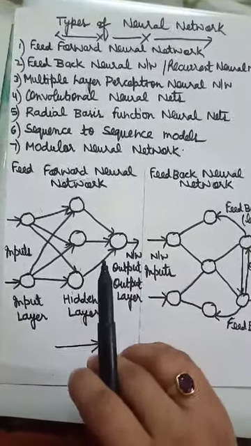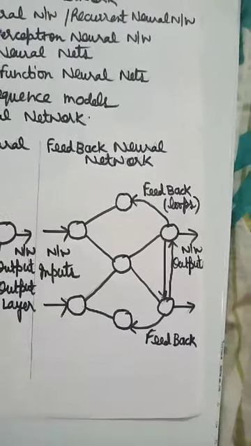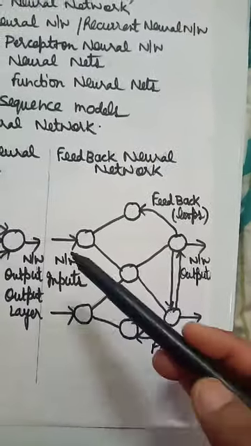Now we discuss feedback neural network. In feedback neural network, the layers are the same as in feed-forward network. The inputs arrive at the input layer and there exist loops or feedbacks. So we can say that this type of neural network is used for memory retention, such as in the case of recurrent neural network. So this is suited for areas where the data is sequential in nature and time dependent, and this type of neural network is also said to be dynamic in nature.